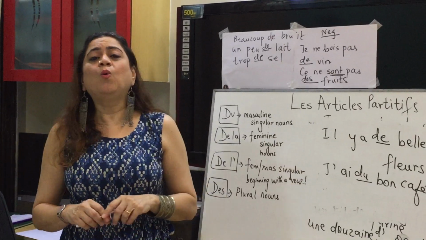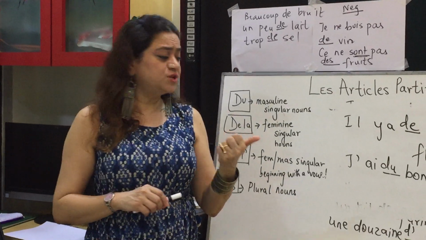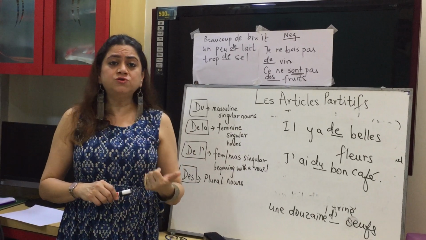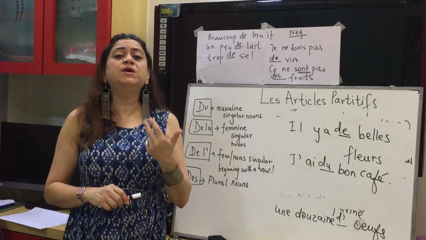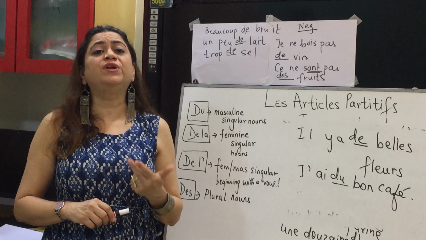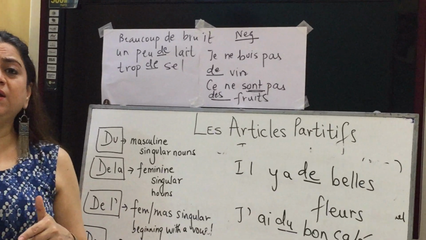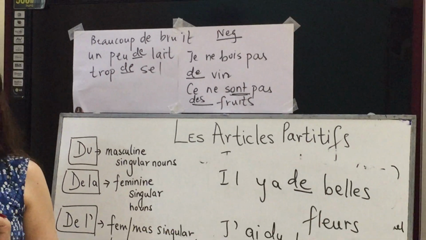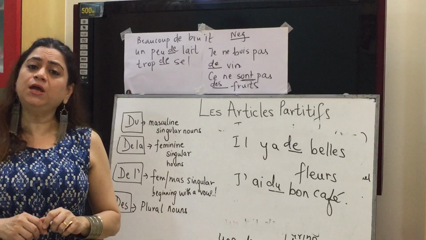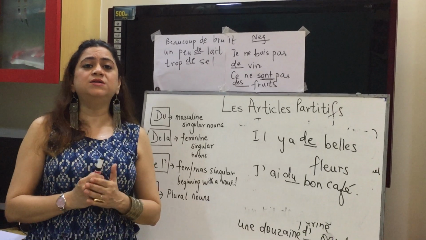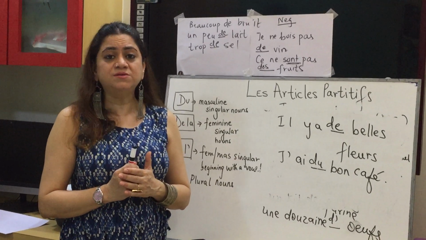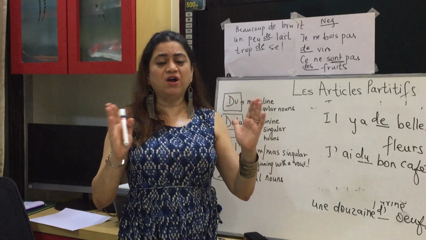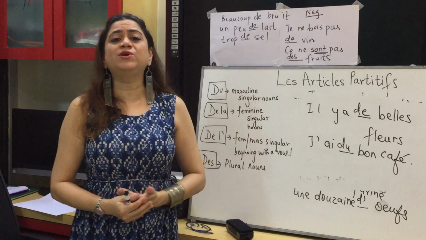Restrict to de when it is, first, an expression of quantity, that is a little of, a lot of, a kilo of, a dozen of. Second, when it's a negative sentence, all negative sentences except with the negation of être. And the third, before plural adjectives, it will be simply de. So this is my entire lesson on les articles partitifs, known in English as partitive articles. I think I have covered everything. This should help you to solve your exercises.